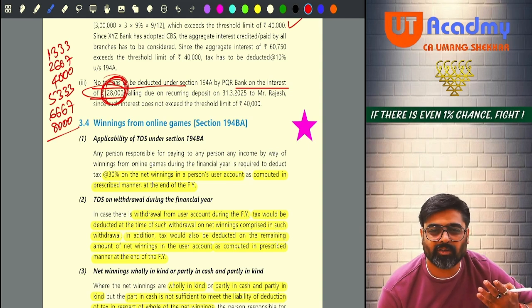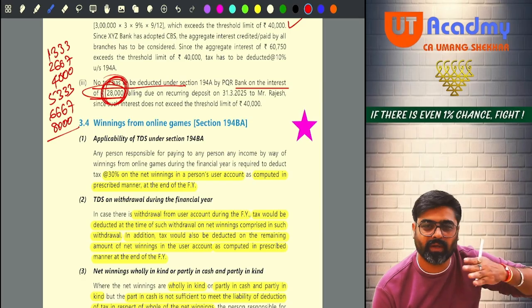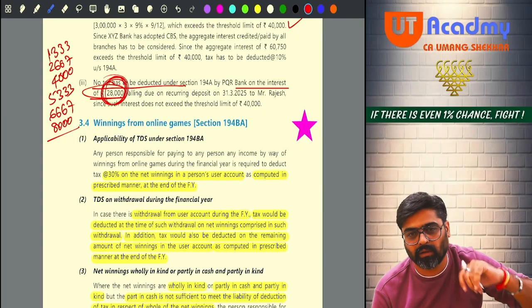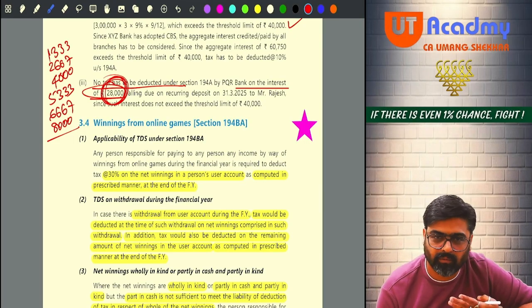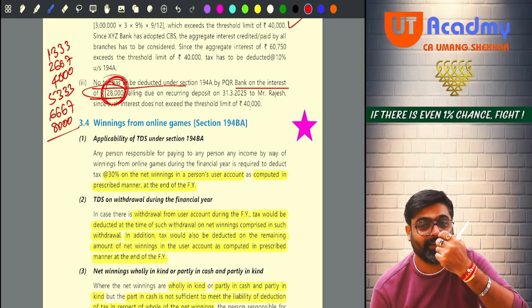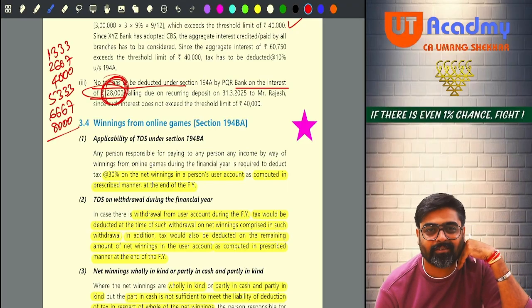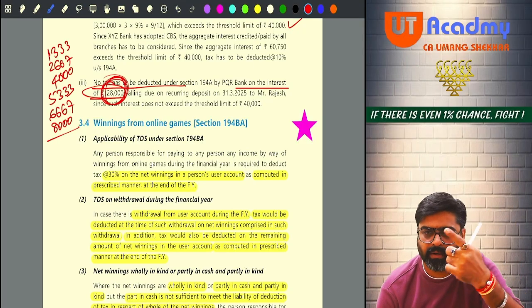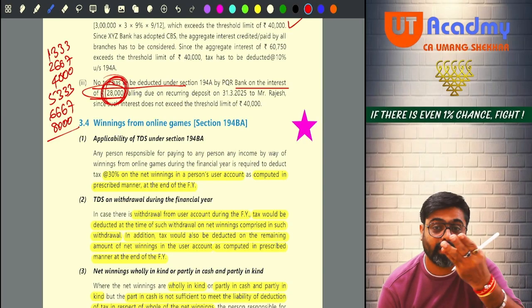How are you getting interest for every month? I have already shown you the calculations. 28,000 you are getting. See, this question came in the exam, for 2 marks. And almost everyone made a blunder here, because they could not calculate this interest.